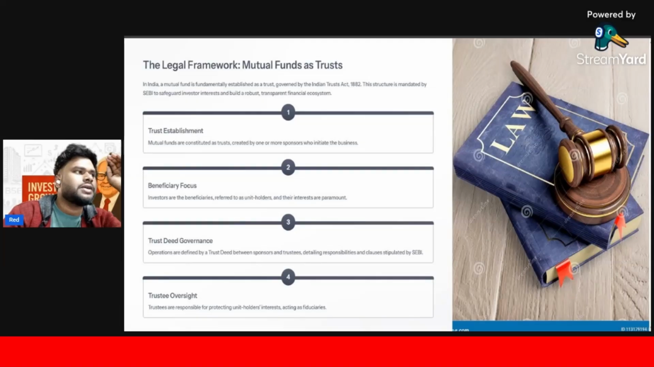Then you have to make trustee oversight. ट्रस्ट को क्या करना है? हमेशा म्यूचुअल फंड का जो भी बेनिफिशियरी होगा मतलब यूनिट होल्डर होगा उनके लिए काम करना है. So they always need to make sure that the trustees always work for the mutual fund unit holders.